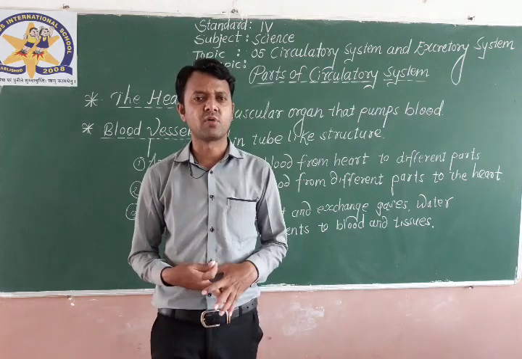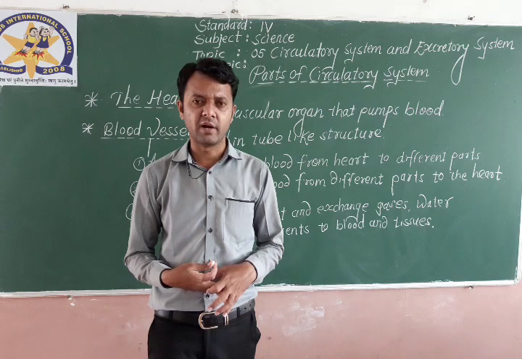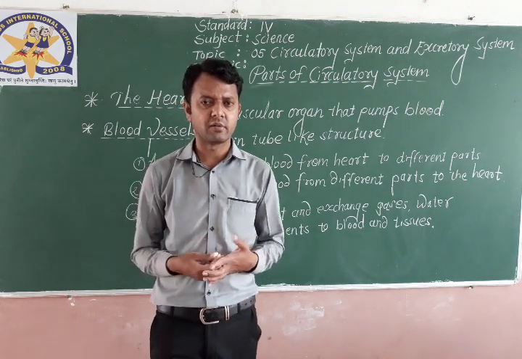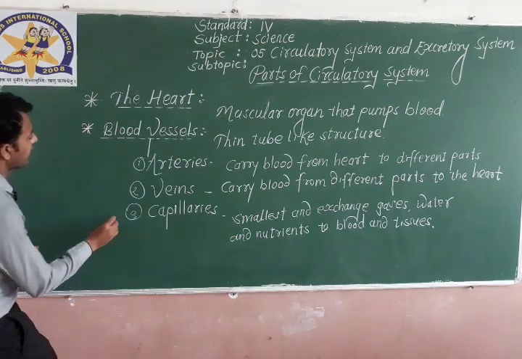Okay, so the parts of the circulatory system are blood vessels and heart. So now blood. Okay, last is blood.